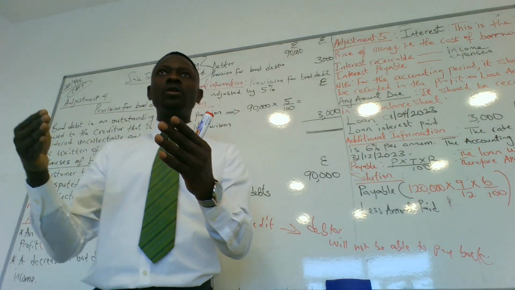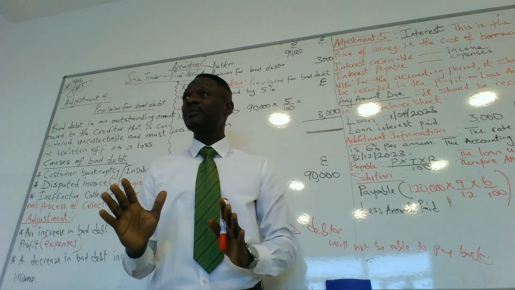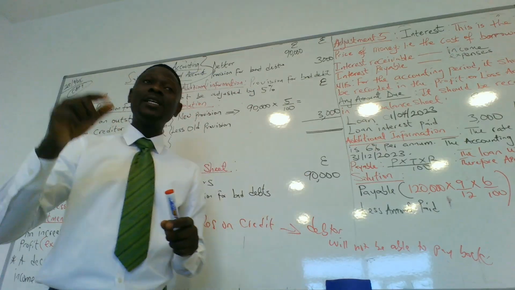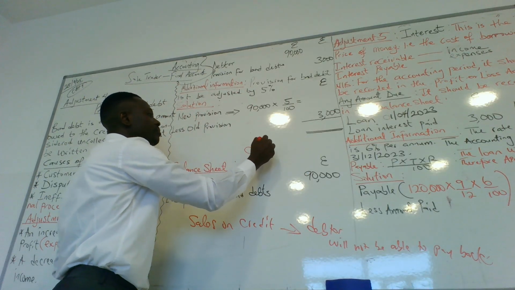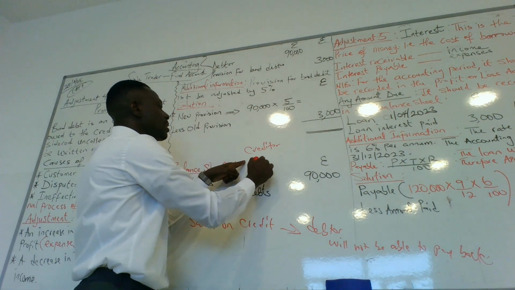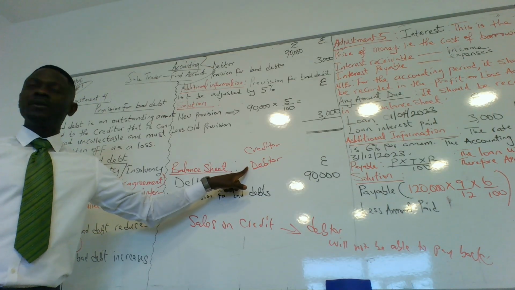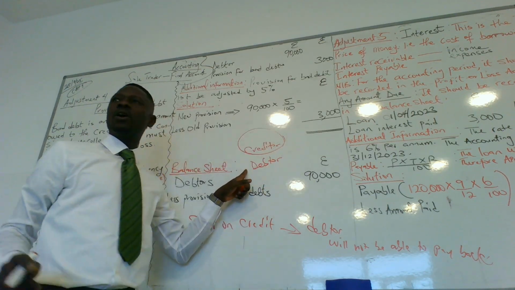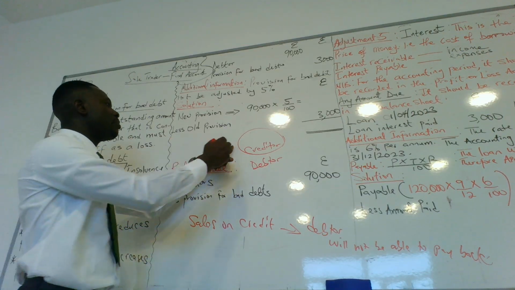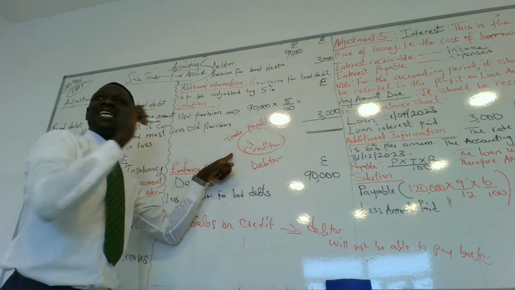It means you sold to a certain individual. The individual does not pay now, they are going to pay later. That is credit. So the business that sells on credit is called the creditor. The business that buys on credit from the creditor is the debtor. Do you get the two points here now? The business that sells on credit is called creditor or trade payable. That is the business that sells to you on credit.